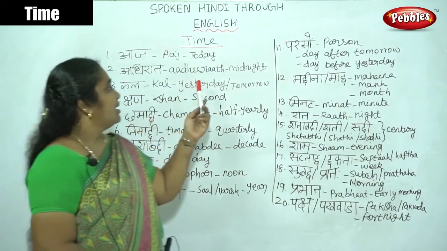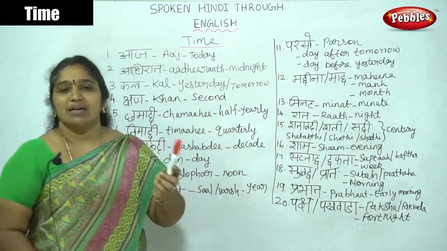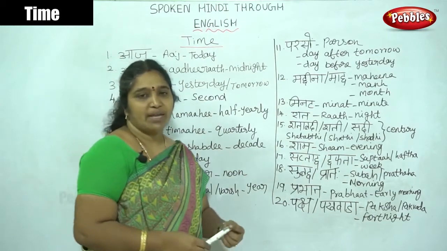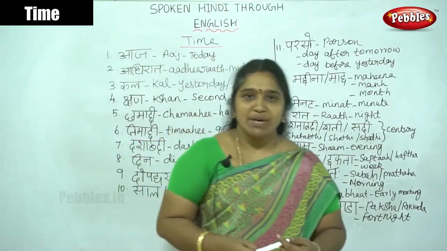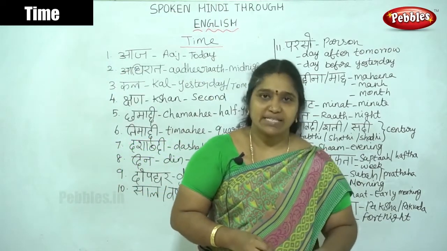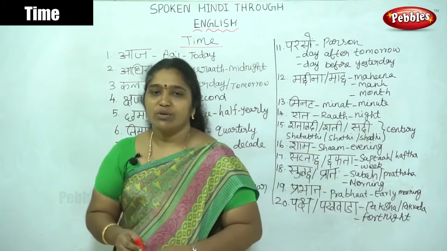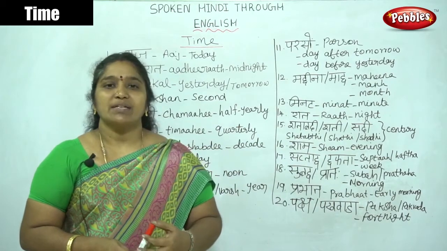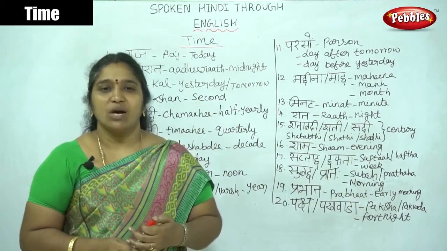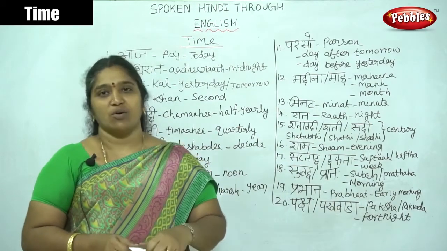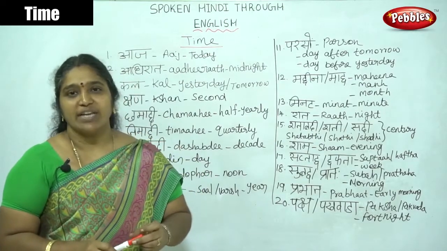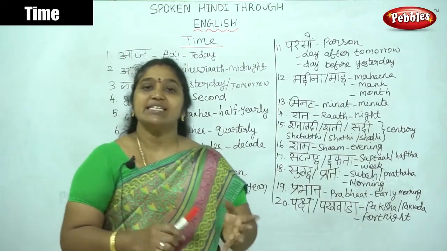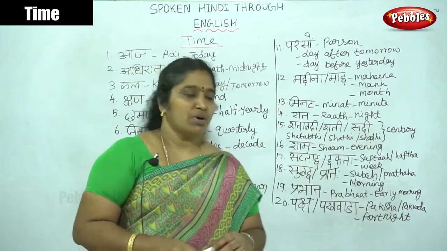For example, मैं कल पार्क गया means I went to the park yesterday. मैं कल पार्क जाऊंगा. जाऊंगा means tomorrow. By the ending of the sentence we can identify whether it is yesterday or tomorrow.